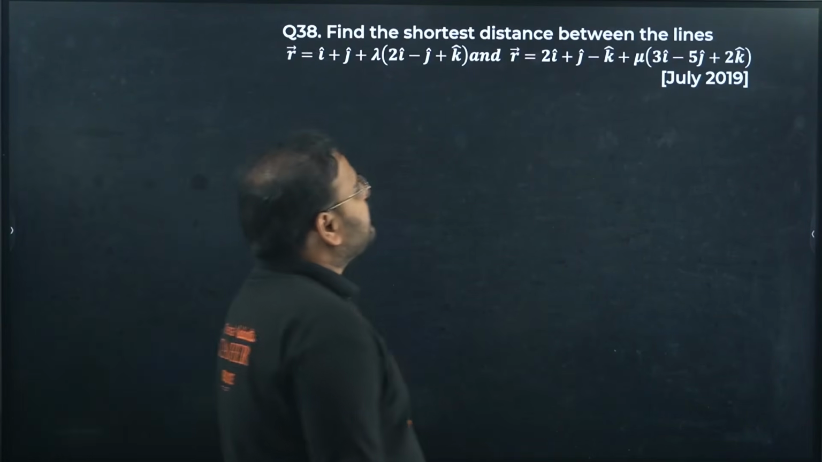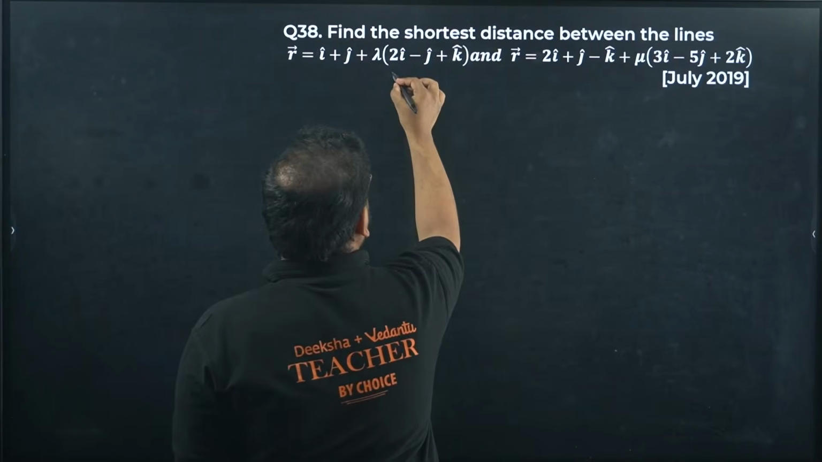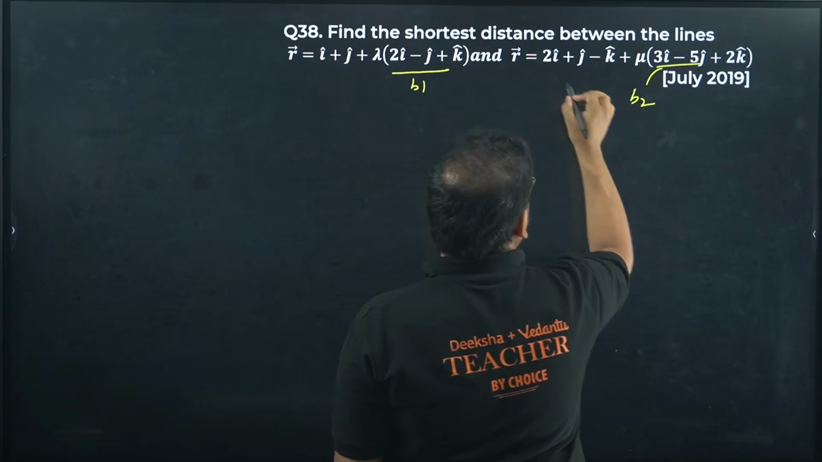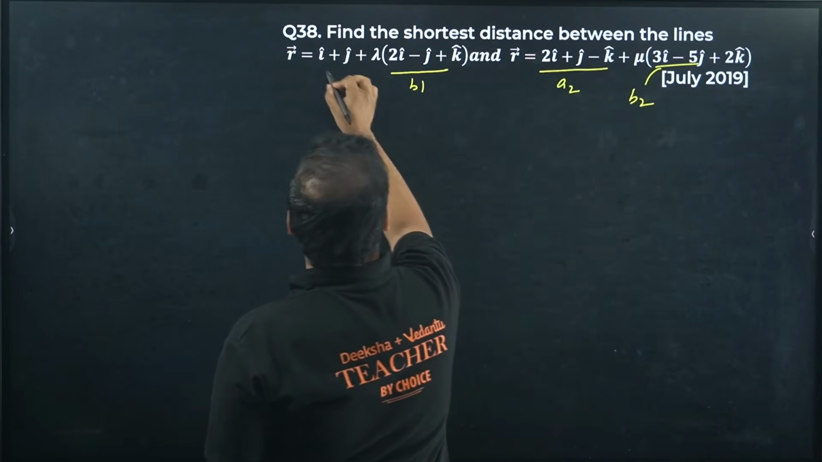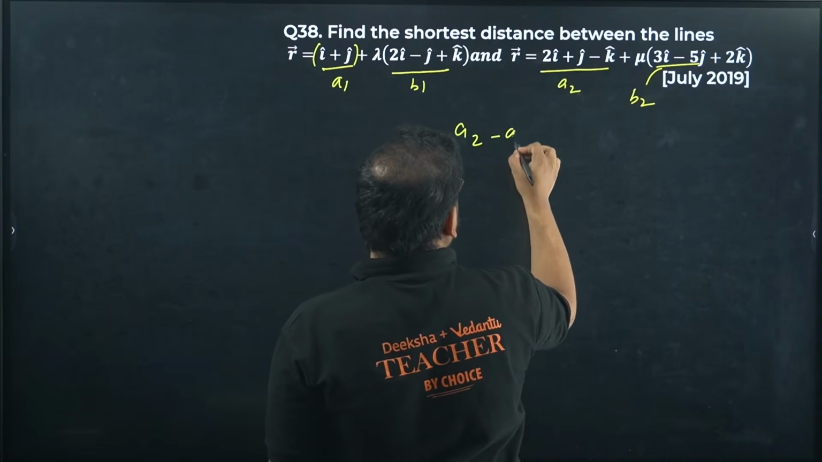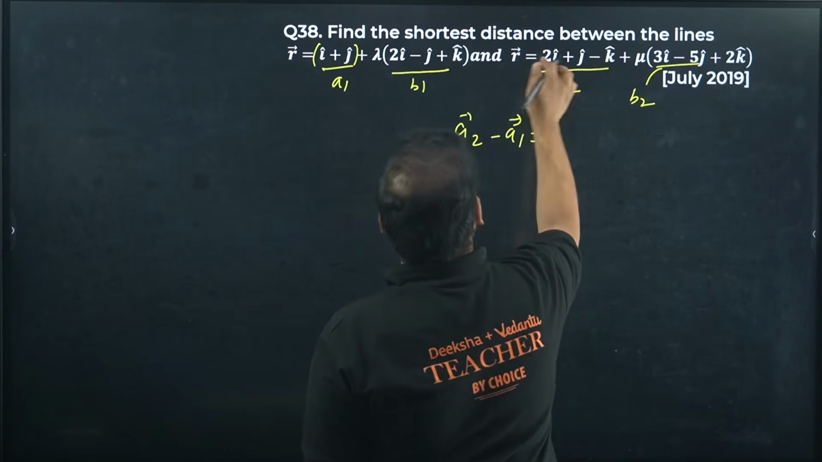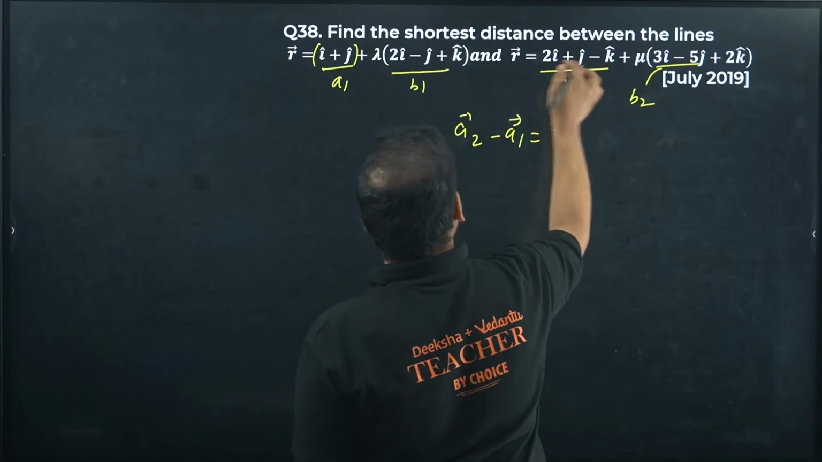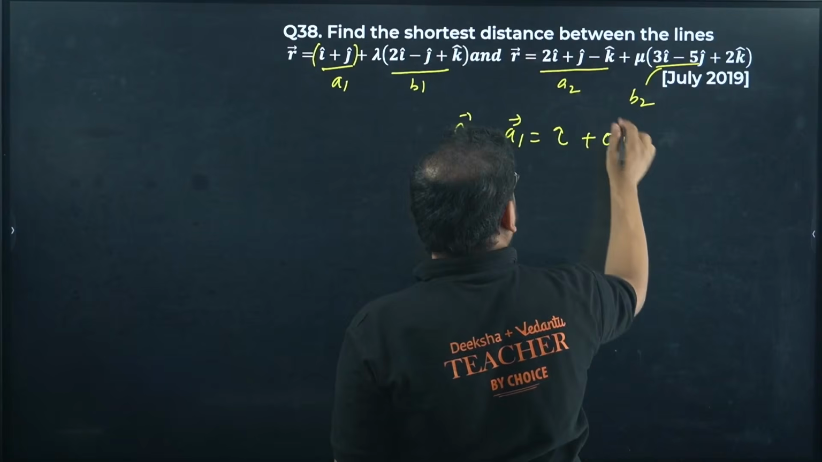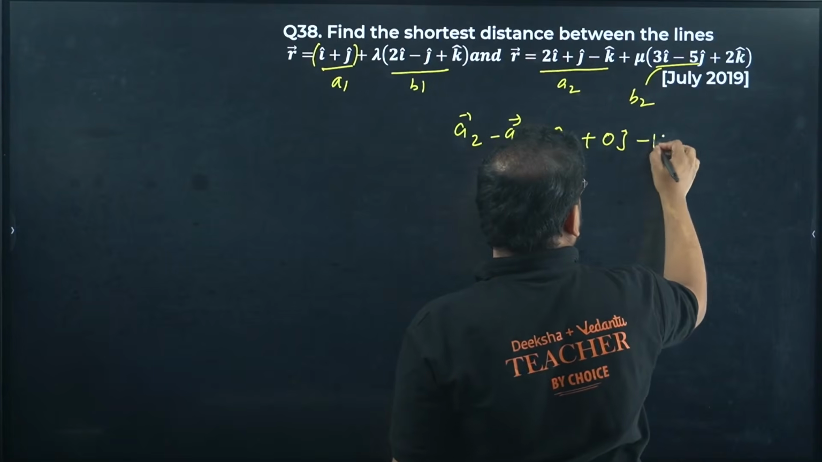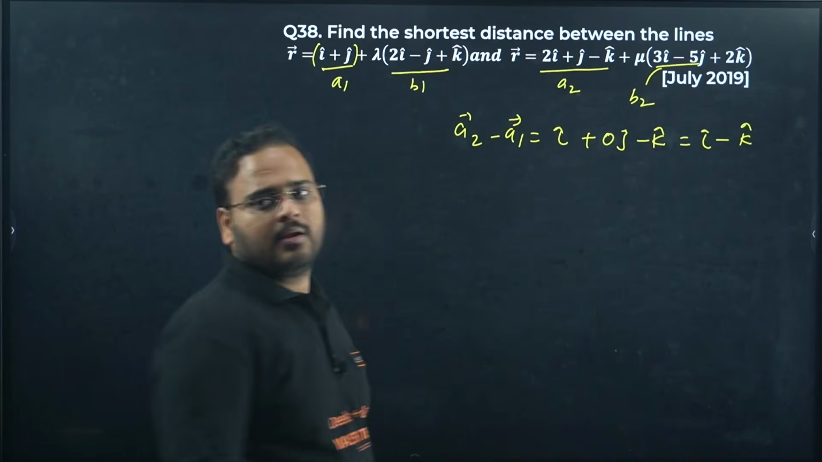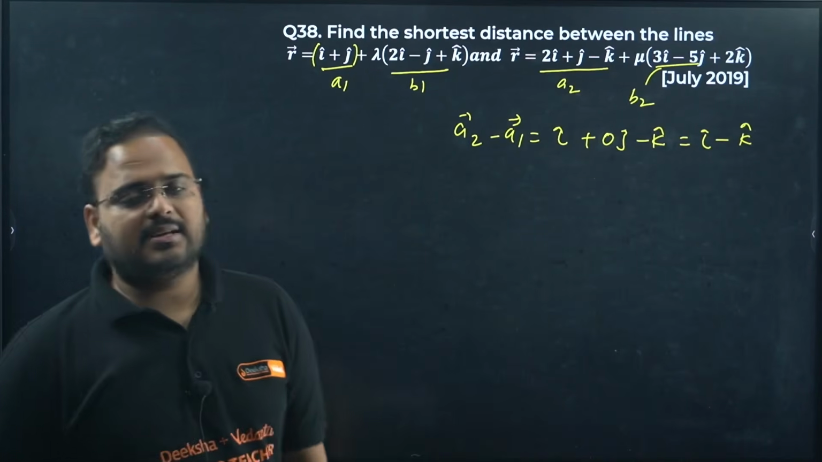Find the shortest distance between the lines. Okay, formula is there. This is your vector B1, I just showed you. This represents your vector B2. This is your A2. And this is your vector A1. First step is to find A2 minus A1. Let's do that. 2I minus I is just I. J minus J, 0. And minus K, nothing, means minus K cap. Simplify please. You get I minus K. A2 minus A1 is clear. I minus K is the answer.